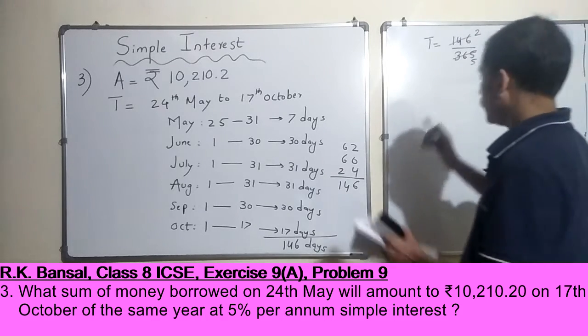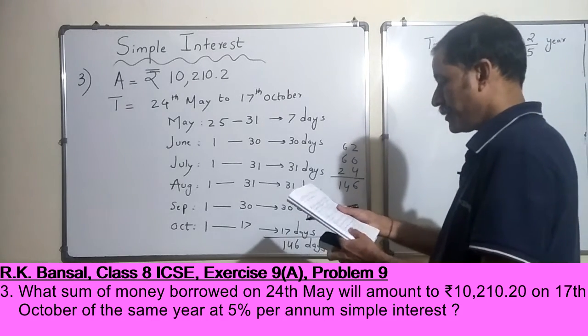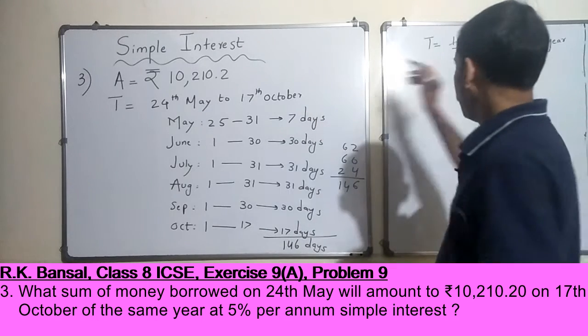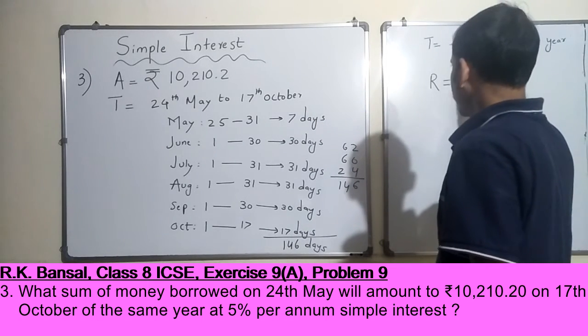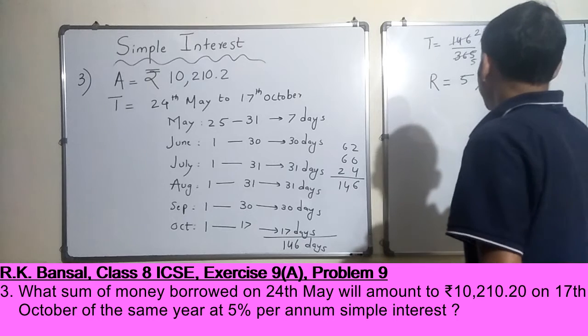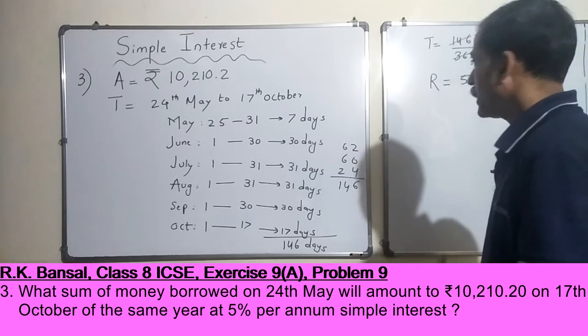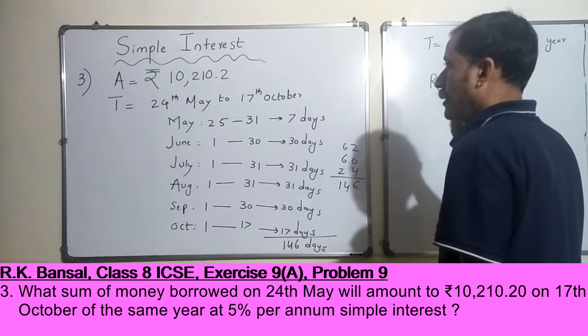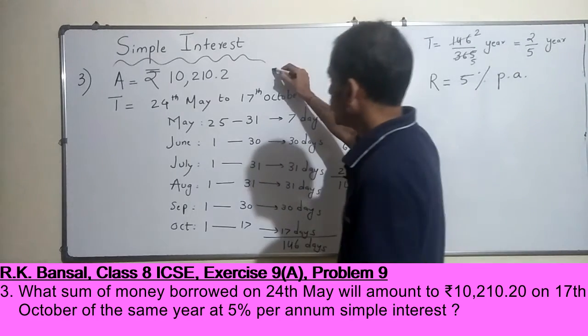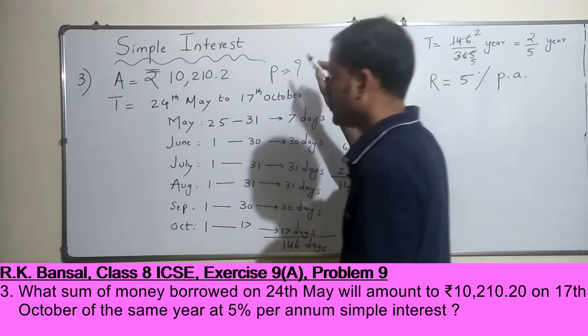Let's substitute in our formulae and see. One more thing to write, 5% per annum. Okay, that's good. Now principal, we don't know, right? So principal, we can put a question mark. We are supposed to find that out.